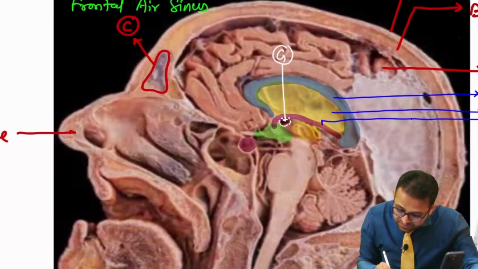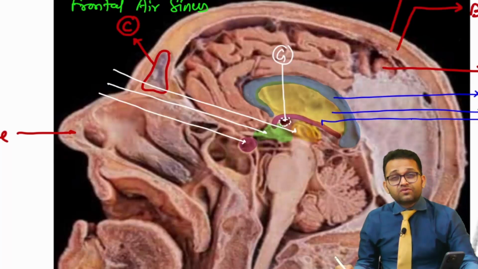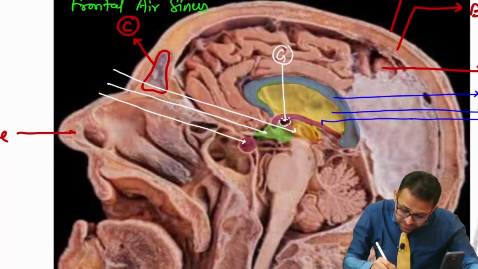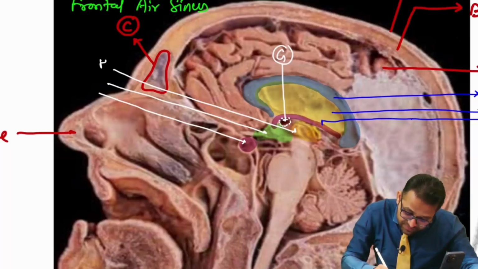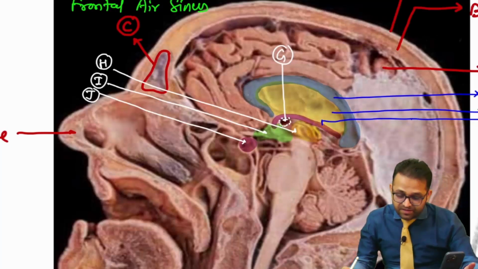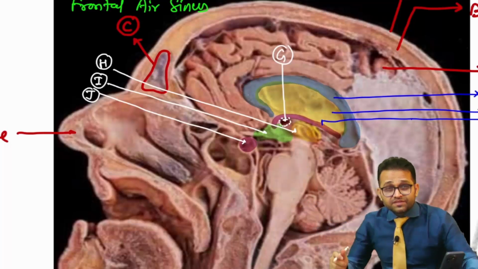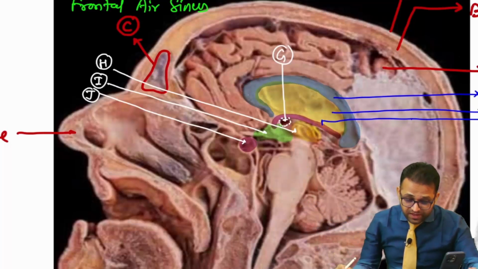Sir, this one. And this green one, and then here is one another structure. Okay, so A, B, C, D, E, F, G, then I am indicating the H, then I, and then J. So please comment what is the G, what is the H, what is the I, and what is the J. Okay, try to catch this point.